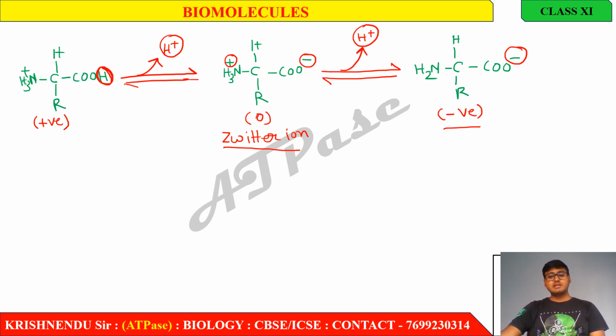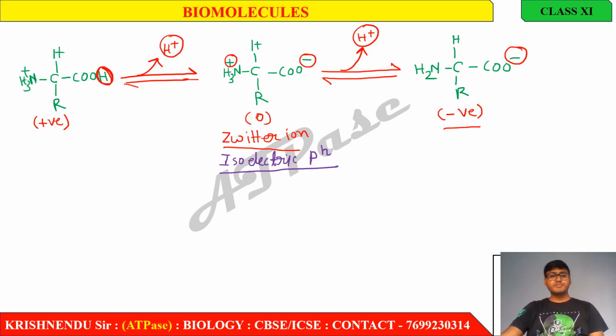And this particular zwitterion is formed at a particular pH, and this particular pH is known as the isoelectric pH. Okay, so at isoelectric pH, the amino acid transforms into the zwitterionic state. Is it clear? So what is isoelectric pH? The pH at which an amino acid is present in the zwitterionic state is known as isoelectric pH.